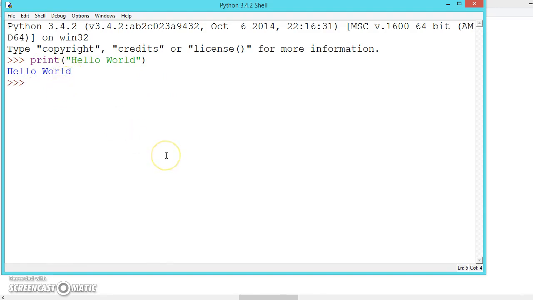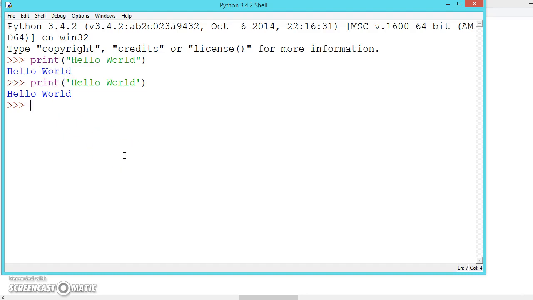We can use either double quotation or single quotation. Both are the same. Depending upon your comfort, you can use either of these. And print is a function and it should be in a pair of parentheses, which are brackets. Inside the bracket, whatever you write will be printed out.